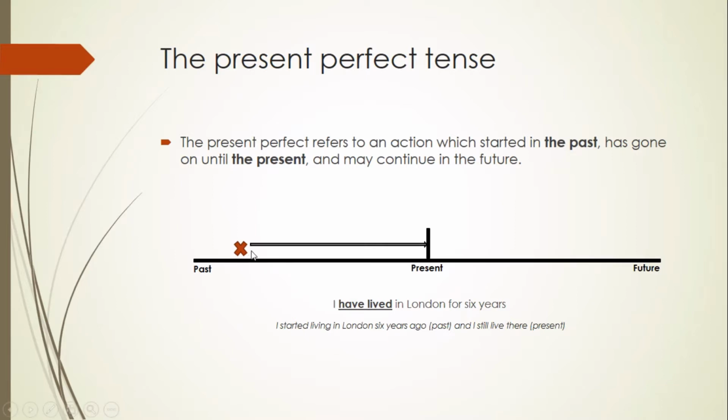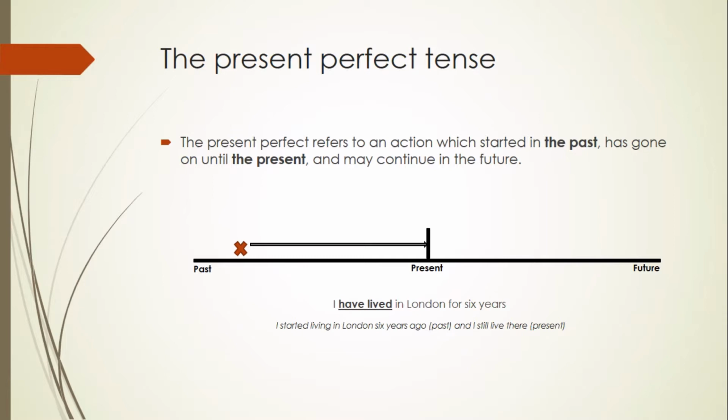If we take a look at the red X here, it represents the action of arriving, of getting to London for the first time. The arrow represents the progress of the action, and it should represent a period of six years, since I have been in London for 6 years.